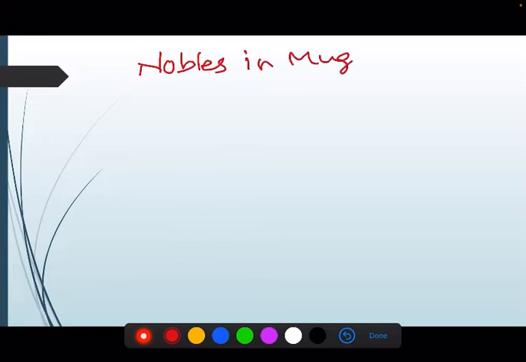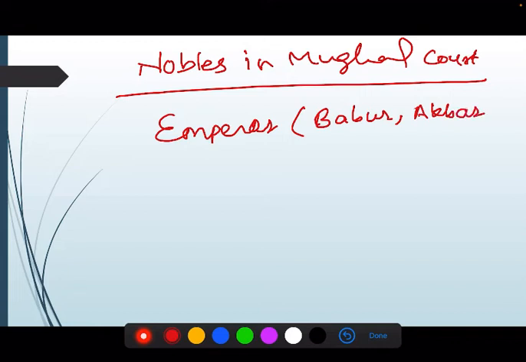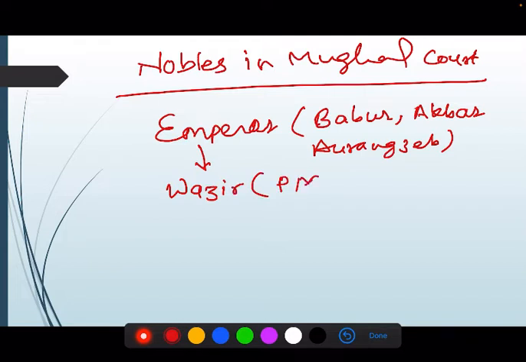Nobles in the Mughal court. In the Mughal court, at the supreme position was the emperor, emperors like Babar, Akbar, Aurangzeb. These were at the top. After the emperor, there was the wazir, who is the prime minister.